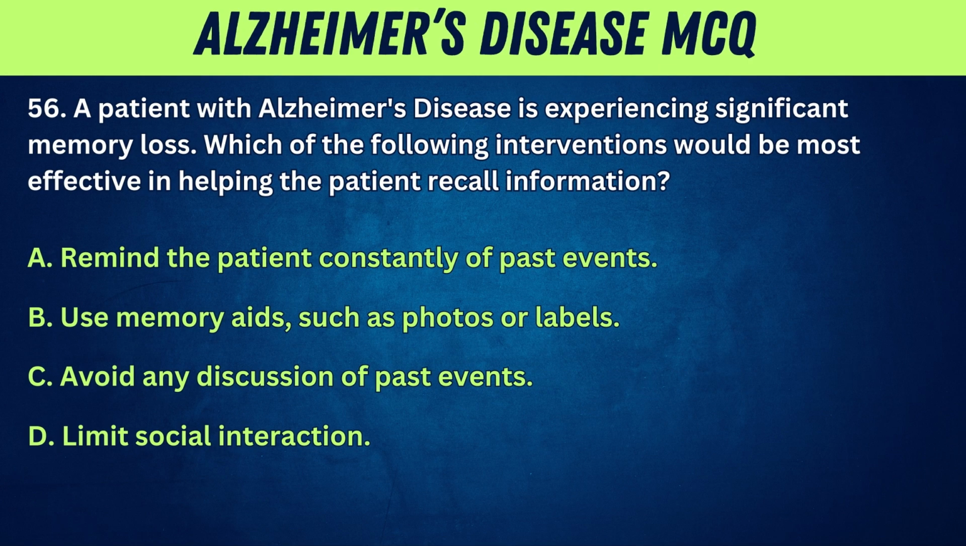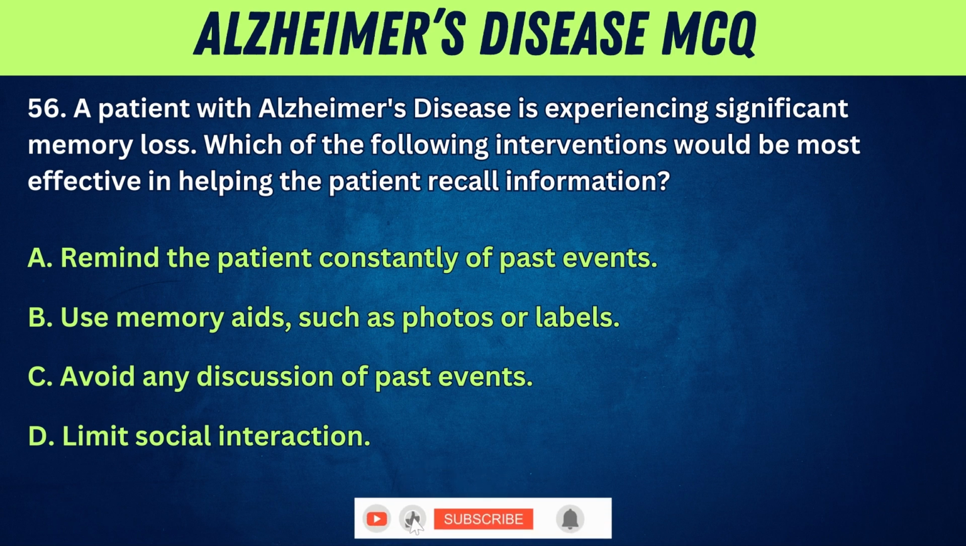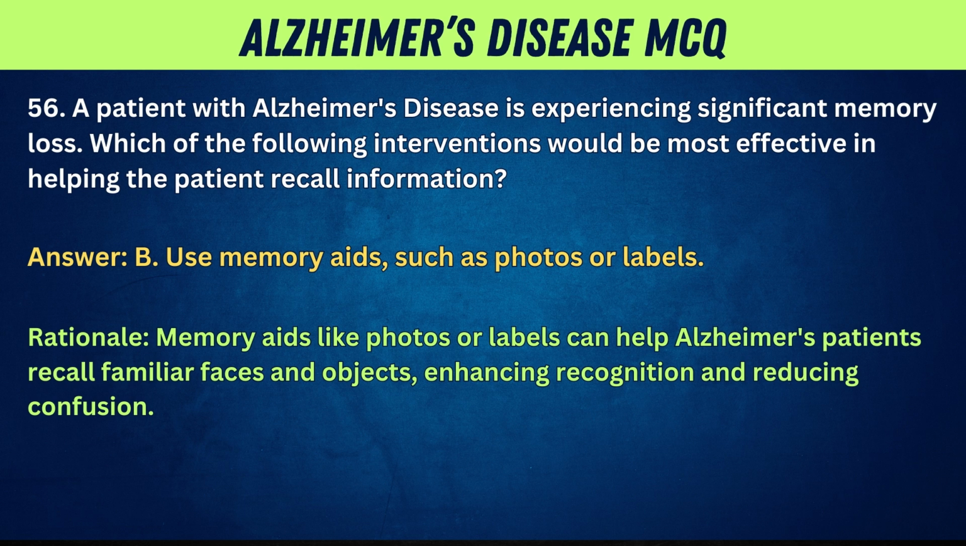56. A patient with Alzheimer's disease is experiencing significant memory loss. Which of the following interventions would be most effective in helping the patient recall information? A. Remind the patient constantly of past events. B. Use memory aids such as photos or labels. C. Avoid any discussion of past events. D. Limit social interaction. Answer: B.